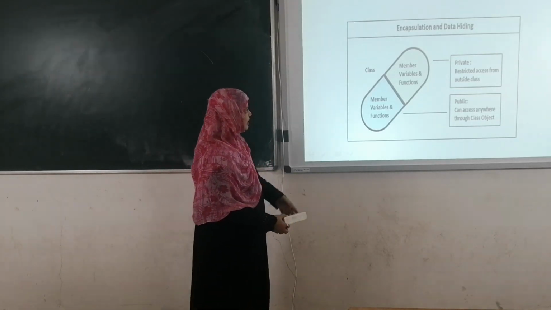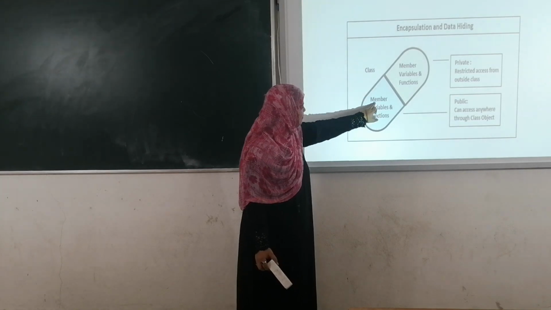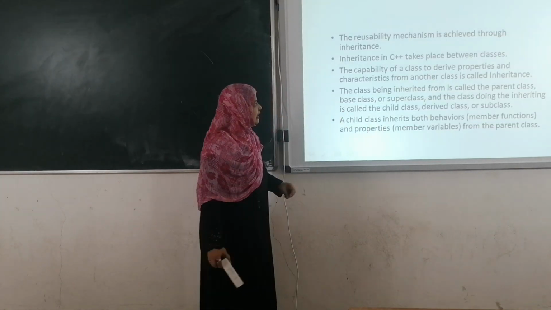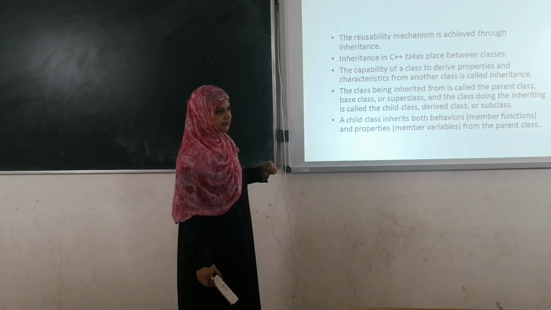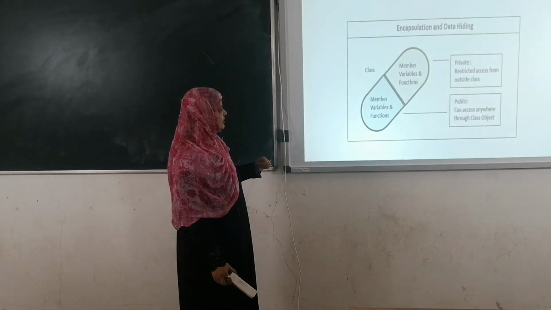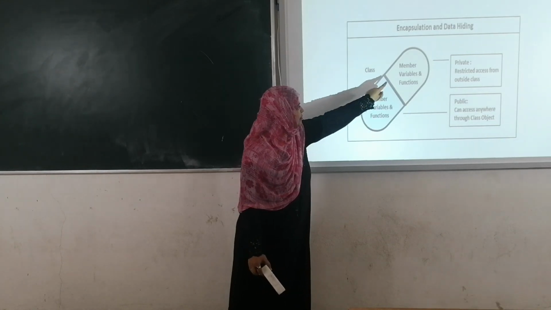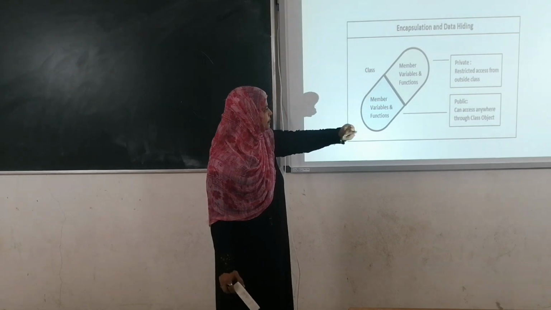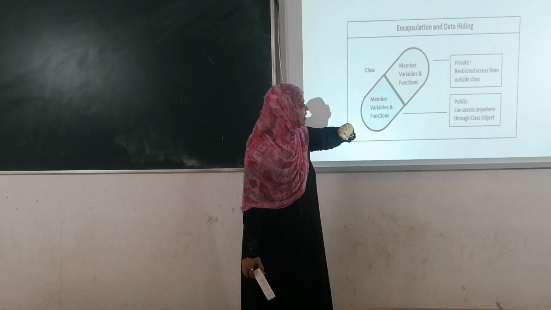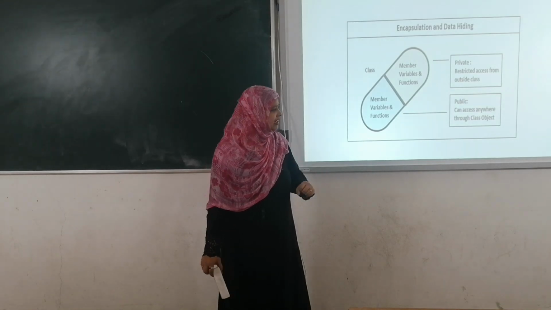See here, we are encapsulating the data. A class is there with member variables and functions. If you define those member variables as private, then outside the class we cannot access that particular information.